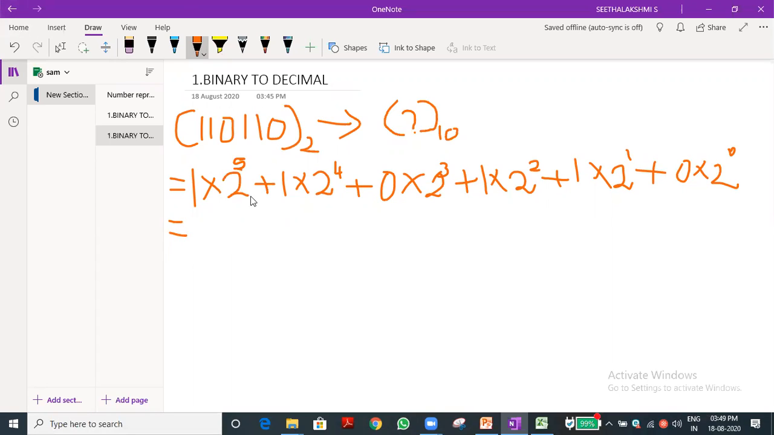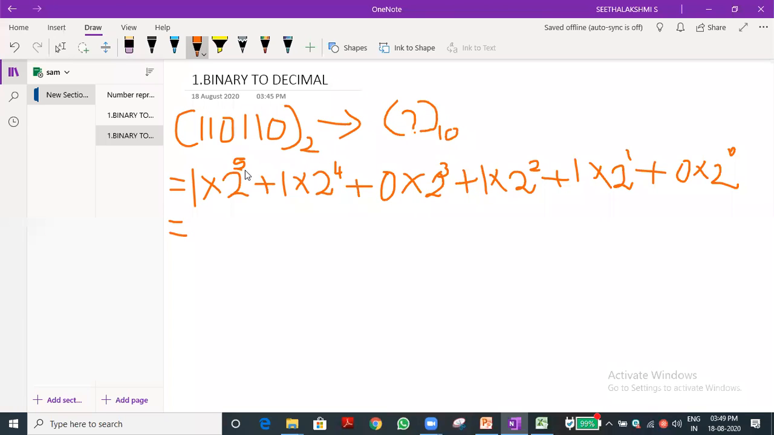Okay, let me see. What is 2 power of 5? Sir, 5 power 2? I'm not asking 5 power 2, I'm asking 2 power 5. So how many 2s are there? 5 2s are there. Just keep your palm open, 5 fingers.